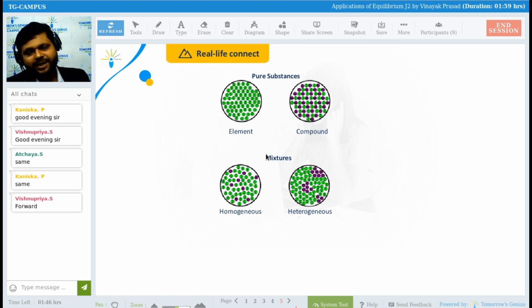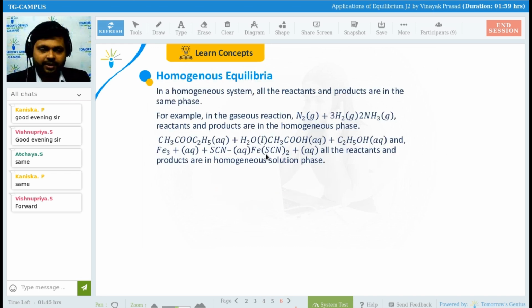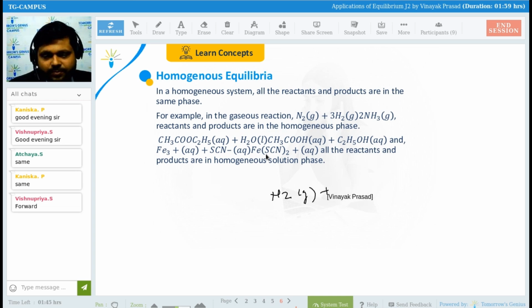Come to the point. You might have seen these things in your earlier classes: elements, compounds, pure substances, mixtures, homogeneous, heterogeneous. Now, what are the examples of homogeneous equilibria? See, guys, we are having N2 gas plus 3H2 gas, giving 2NH3, which is also a gas.